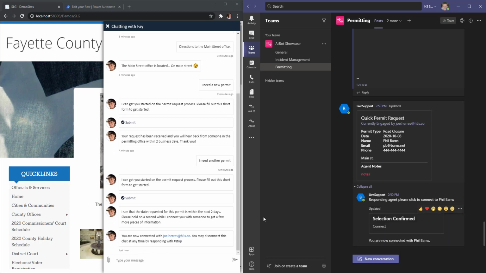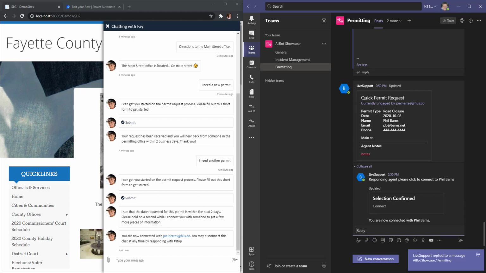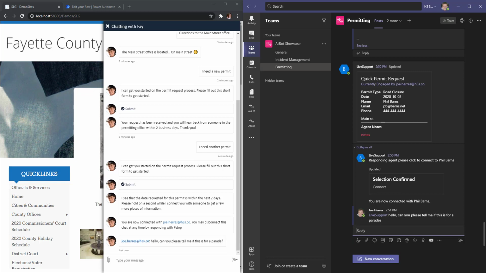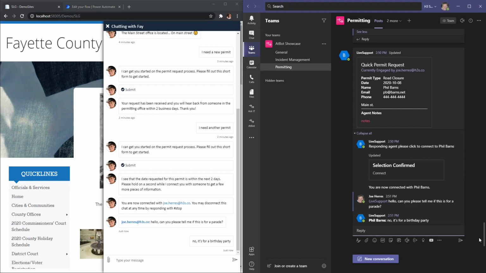And now these 2 conversations, the one that's in this thread and the one that's going on in this website, are connected. And so as an agent, because of a road closure, we need to make sure it's not for a parade. As you can see, as we type, the messages get bridged from one conversation to the other. And we'll go ahead and close this conversation out.